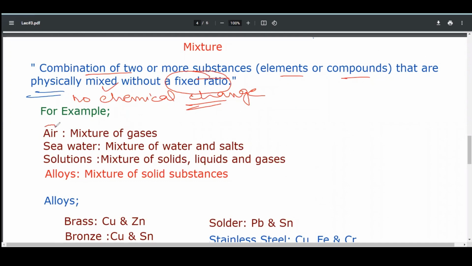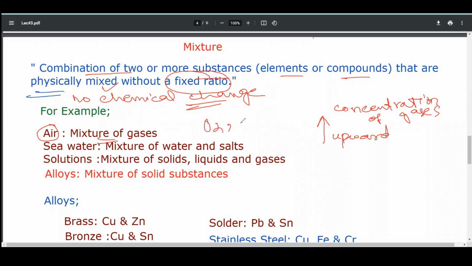For example, air is also a mixture of gases. As we move upward in the atmosphere, we can see that the concentration of gases changes, but it's still a mixture. Air is a mixture because the gases oxygen and nitrogen are present in their pure form.